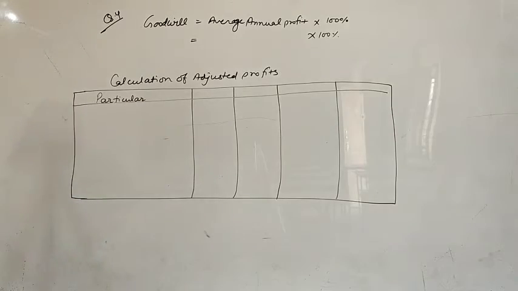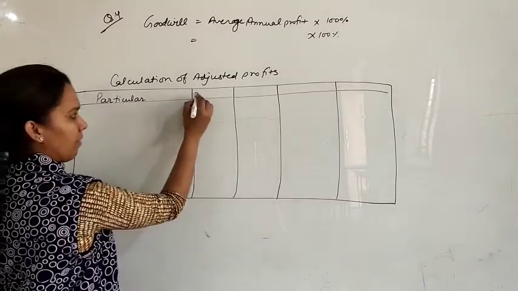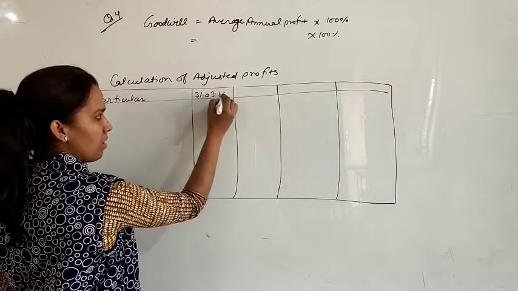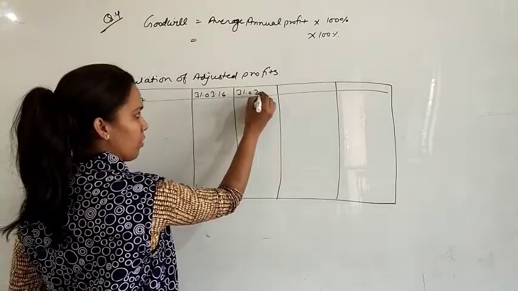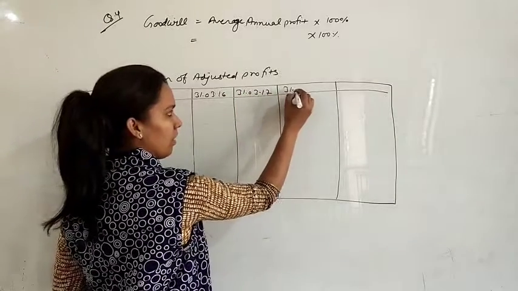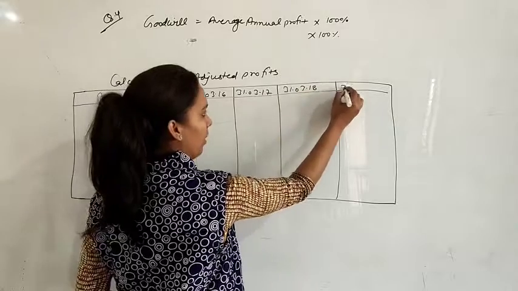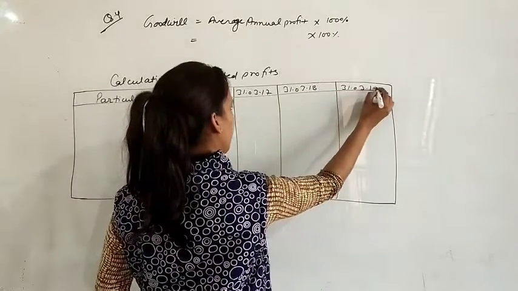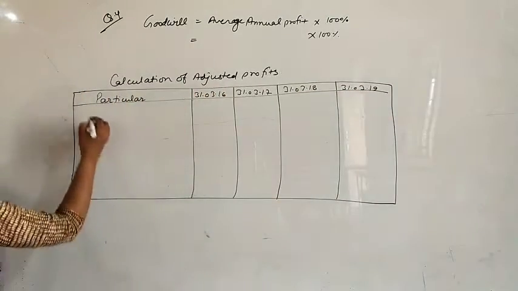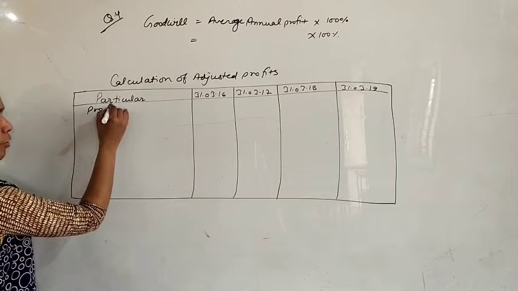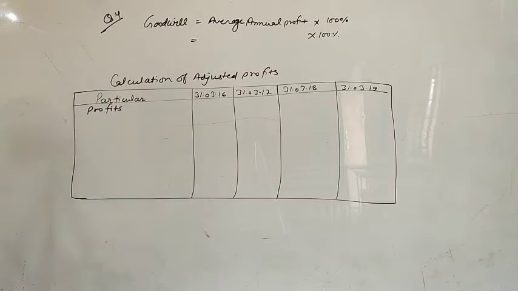These 4 years are 16, 17, 18 and 19: 31st March 16, 31st March 17, 31st March 18 and 31st March 19. Okay. First of all, write down the profits.